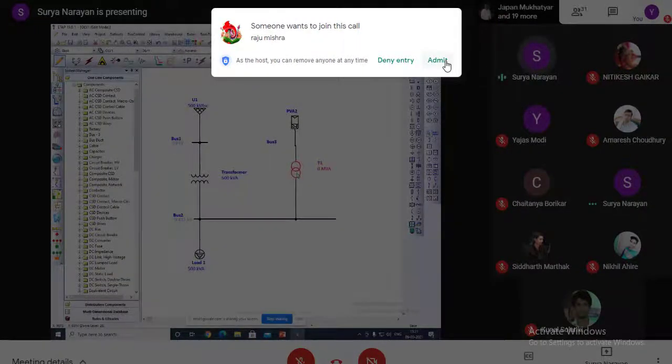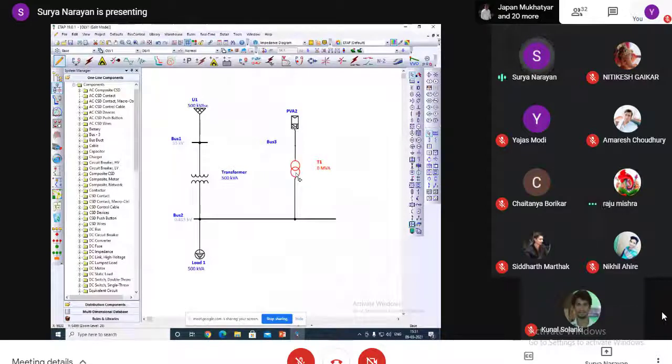Because in some sectors it is stepped up. It is generating at 415 V and it is connected to the grid at 33 kV. Let us assume that it is connected at this level, which means this bus is at 33 kV.